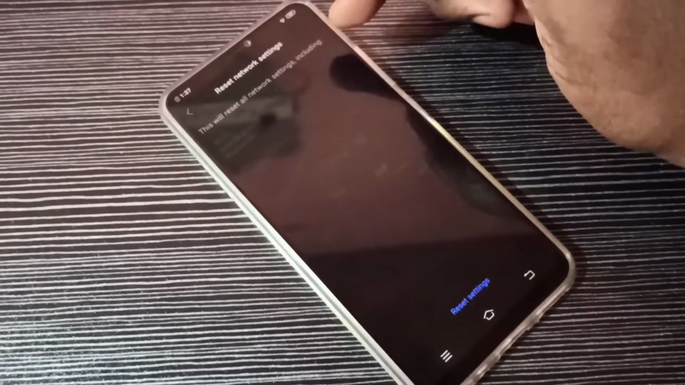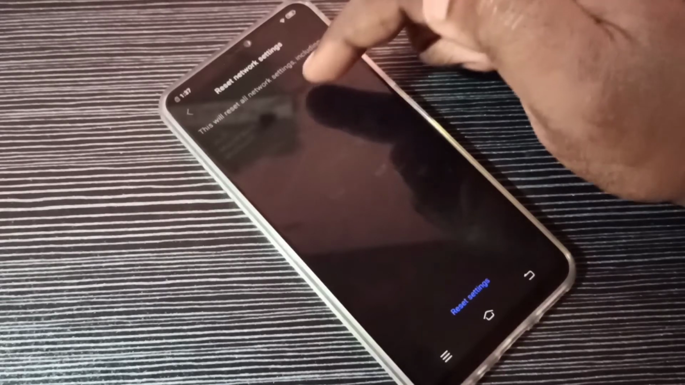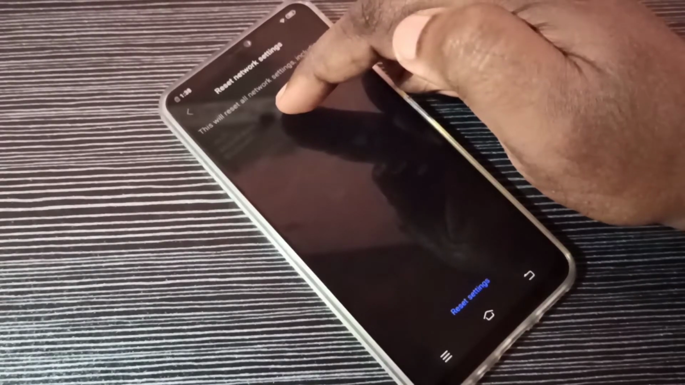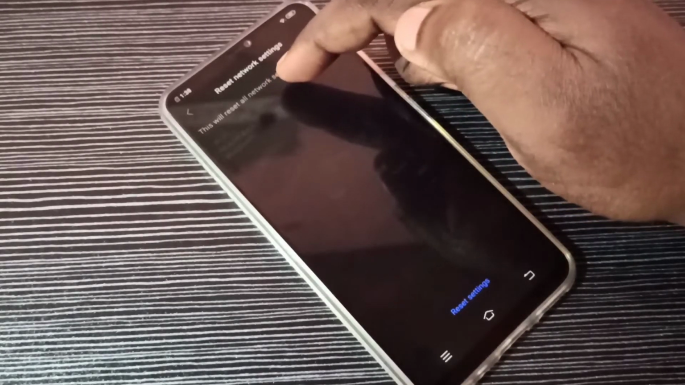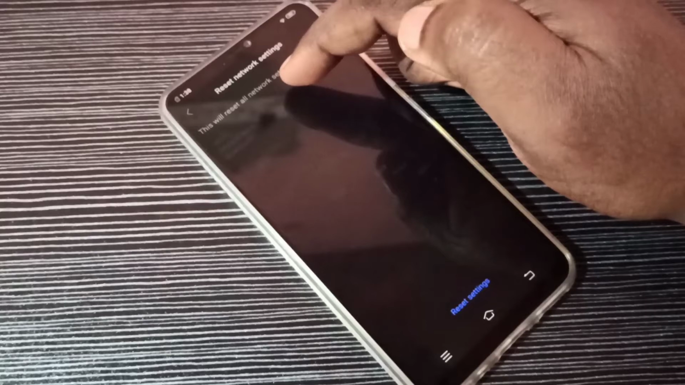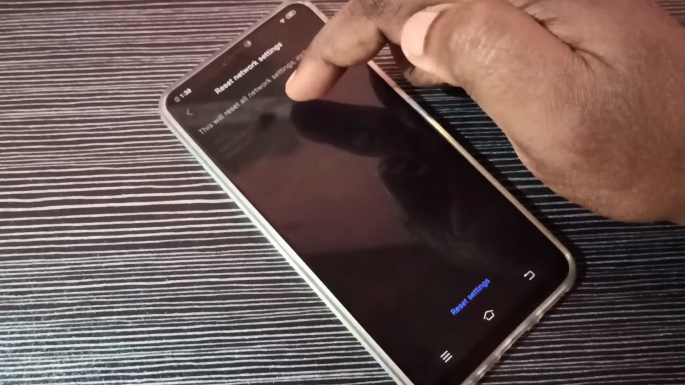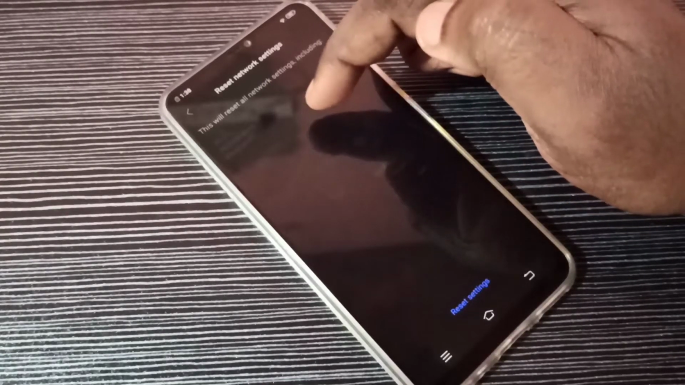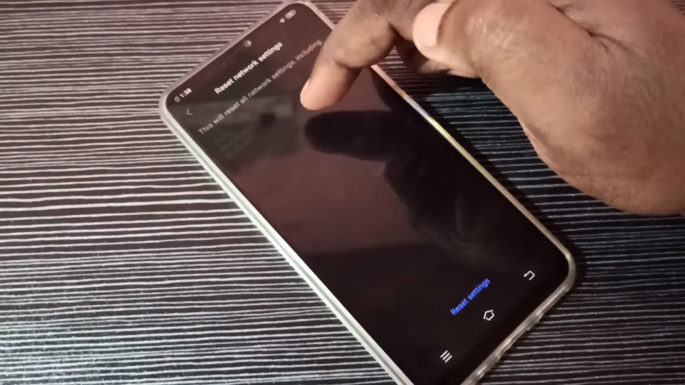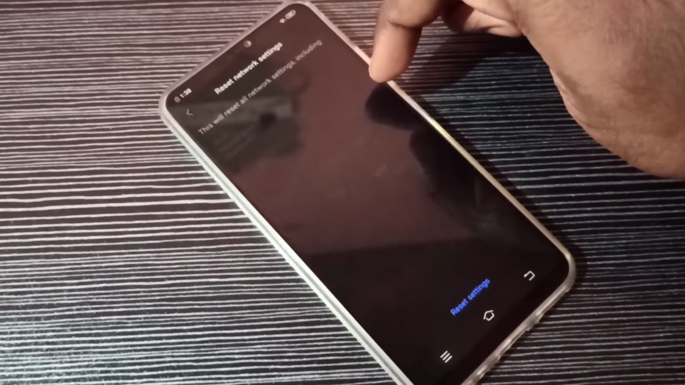So here you can see this will reset all network settings including Wi-Fi, mobile data and Bluetooth. It will delete your hotspot and reset to default settings. It will also delete your APN and create a new default APN settings. That way we can fix most of the internet and network related issues. It will restore the default network settings.